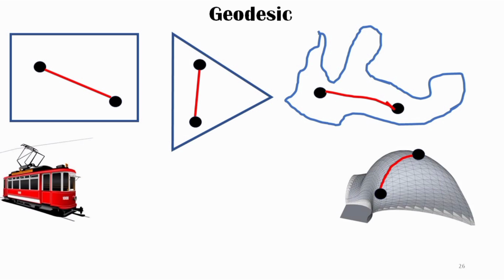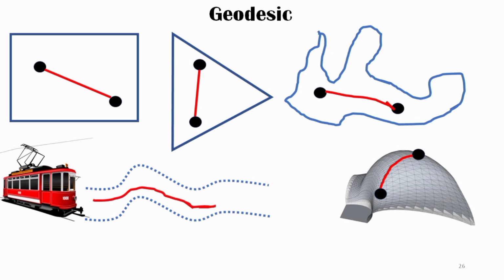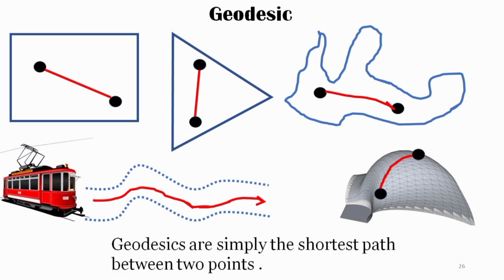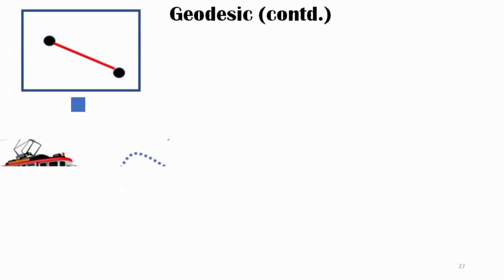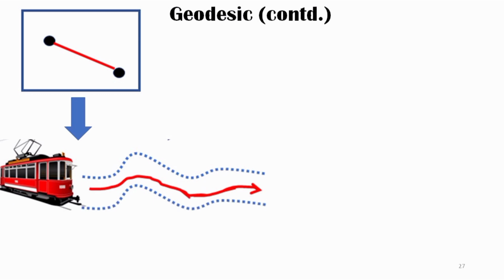So this comes to a famous analogy used by the great Professor Amol Kumar Chaudhary: if you see a tram given to move along a tram line, and you ask a physicist where the tram will go, he will do calculations on the initial conditions and given variables using Newton's F equals ma. But if you ask a rickshaw puller where the tram would go, he will say the tram will exactly move in the path which is laid down. So this leads to a very simple definition: geodesics are simply the shortest path between two points. So these lines are being generalized into a curved space, a curvature.